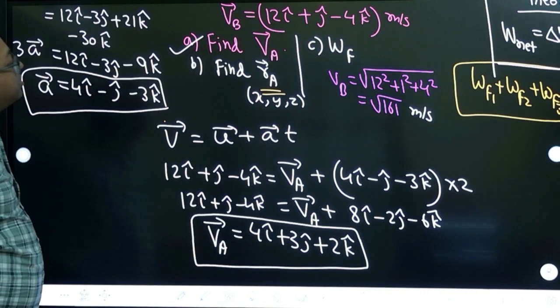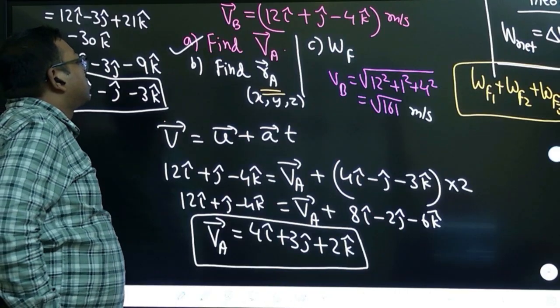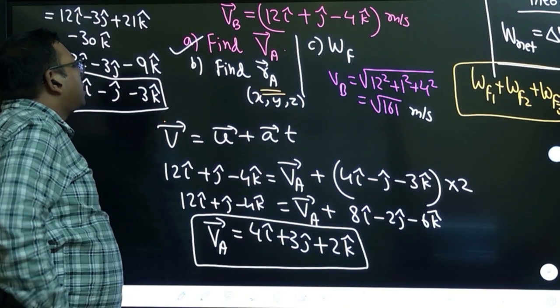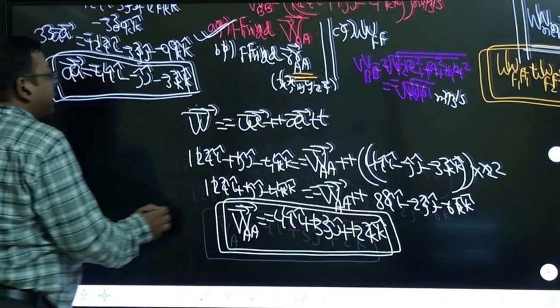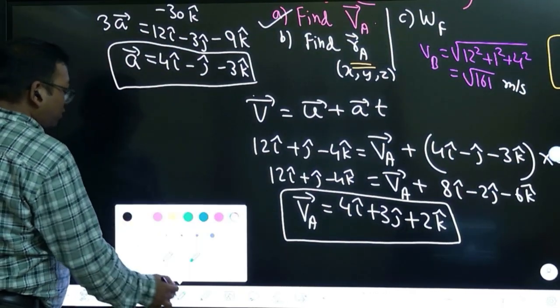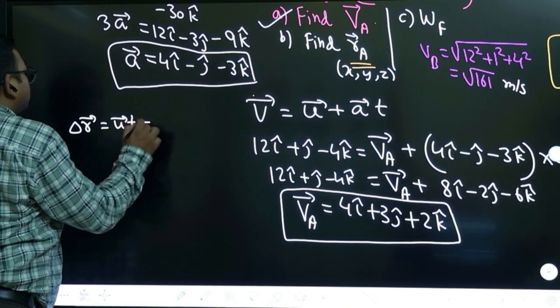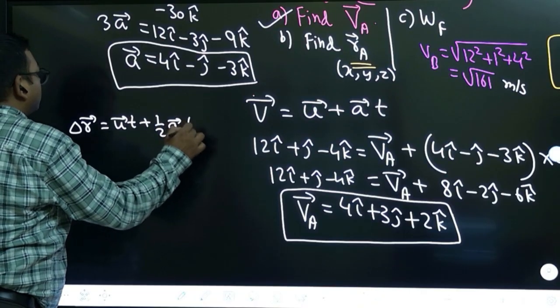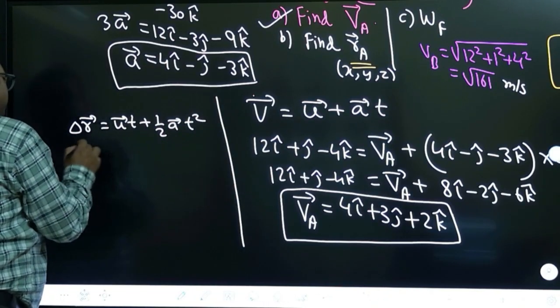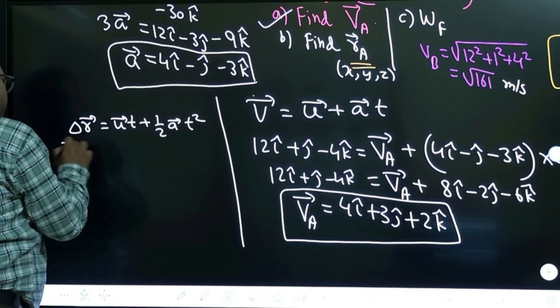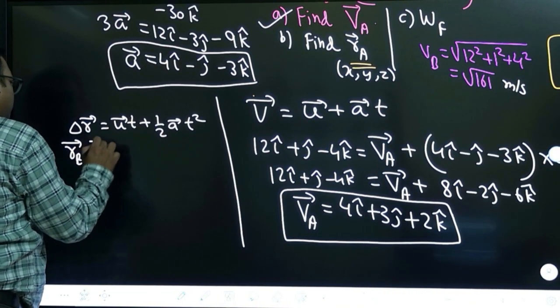That we need to think about, how to calculate. Ut plus half at square, we can use this also. Ut plus half at square is to be applied now. So displacement is equal to ut plus half at square. Now solve it. Displacement means position of B minus position of A, right? That is what it is.